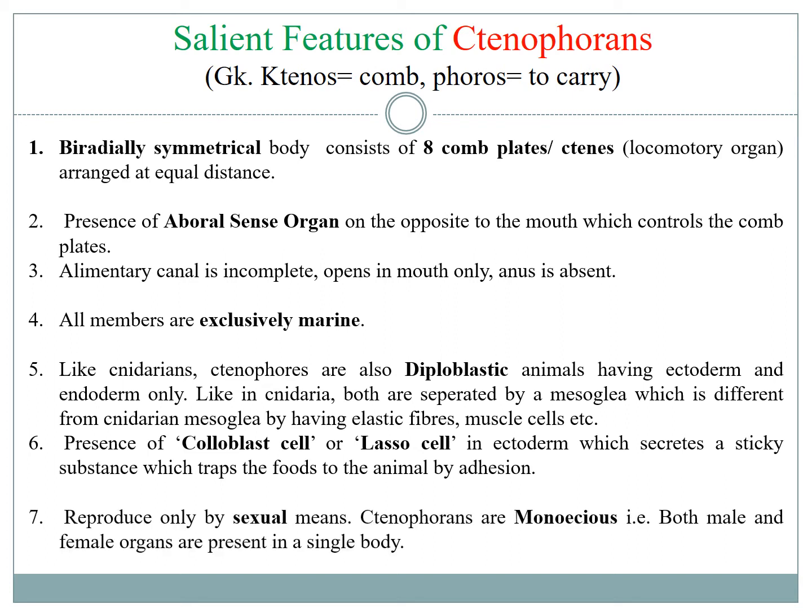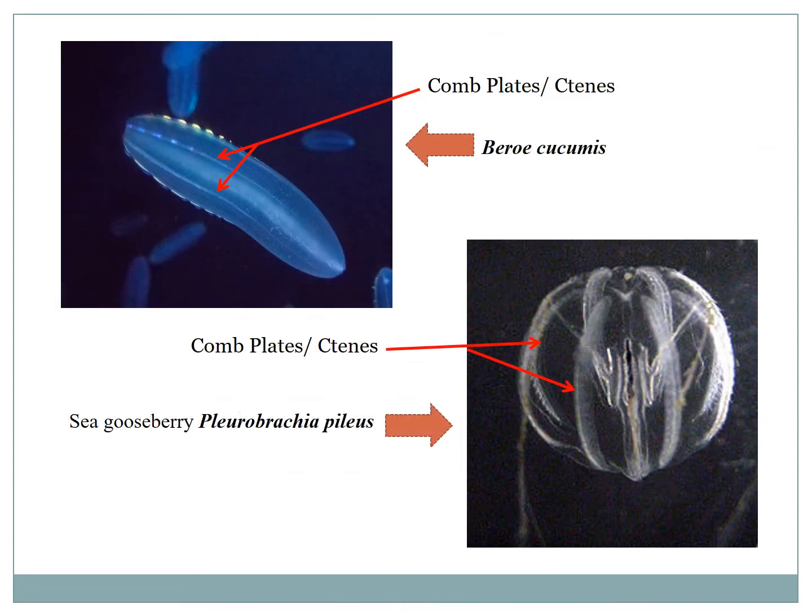Reproduction is done by sexual means only. Ctenophorans are monoecious animals. Monoecious means when the male and female organ are found in the same body, that means separate male and female bodies do not exist. Male and female live in the same body, that is called monoecious. They can also be called bisexual. Here are two examples, a beroe and the sea gooseberry.